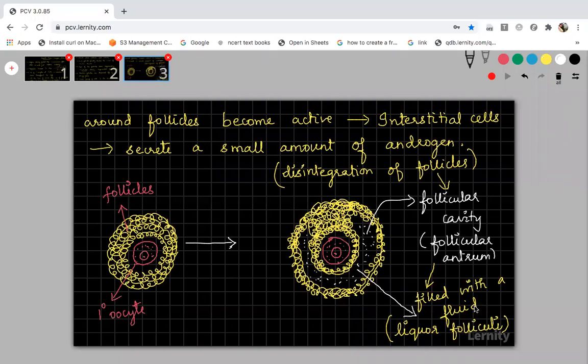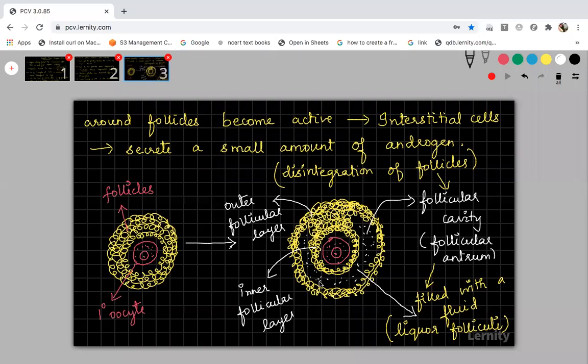This fluid is actually secreted by the follicular cells which are present in the outer and the inner layer. And this cavity will separate the entire follicular cells and differentiate them into two layers. One is the inner follicular layer. This is the inner follicular layer. And outside there is another layer that is called the outer follicular layer. Now the follicular antrum that has been formed has separated the follicular layer into two layers. One is the inner follicular layer, another one is the outer follicular layer.